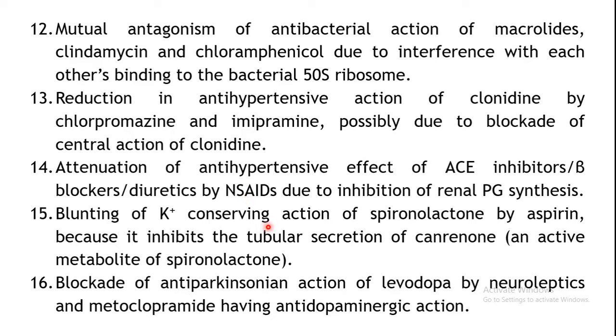Again, a blunting of potassium conserving action of spironolactone by aspirin. Aspirin is a drug which can inhibit the tubular secretion of cannabinol. This is an active metabolite of spironolactone. Okay, so spironolactone, it is a potassium sparing diuretic which prevents the excessive excretion of the potassium from the body. Okay, so as a result of this, it will hamper this action, potassium conserving action of the spironolactone, because its active metabolite does not reach the site of action, because aspirin is preventing the tubular secretion of cannabinol, which is an active metabolite of spironolactone.